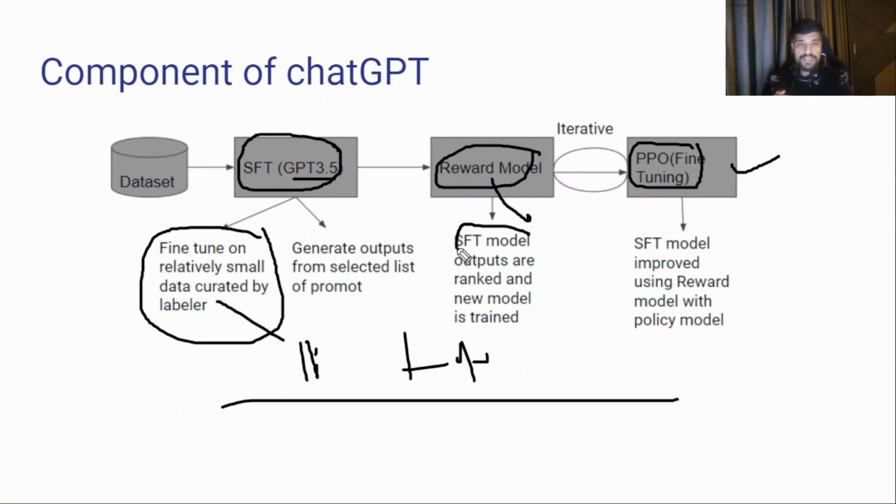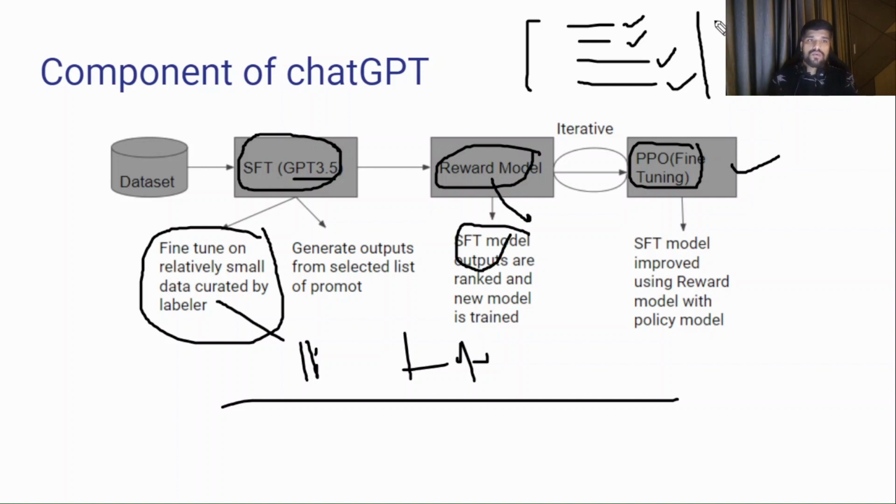Now the SFT model outputs are ranked. Whenever the SFT model generates output, it will create ranked output. Let's say this is the first, this is the second, this is the third, this is the fourth. So the SFT model generated four outputs. Now one more model is used, and that model is called the reward model. In that model, the labeler, the scientist, or whoever is doing this, ranks this output. I will explain in detail in the diagram, but they will rank this output and this data, the text data along with their rank.